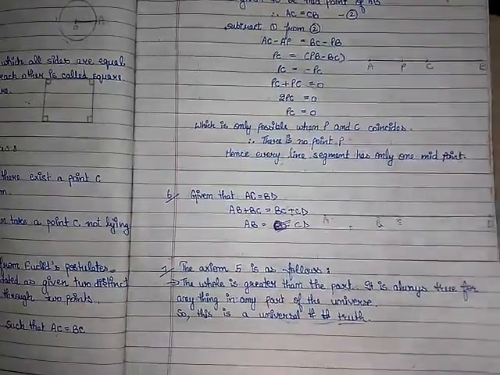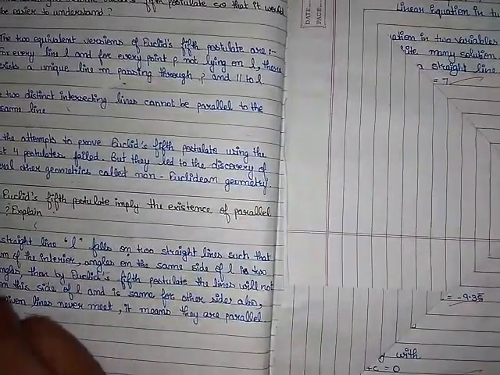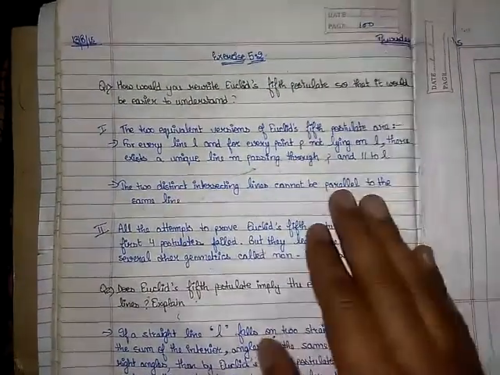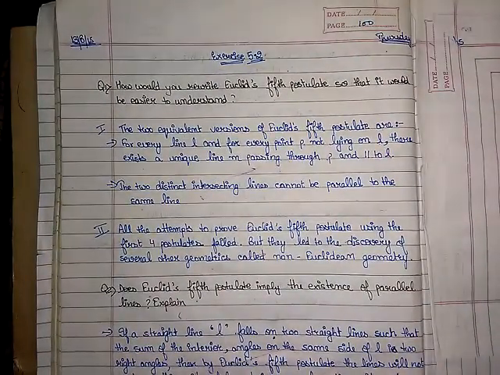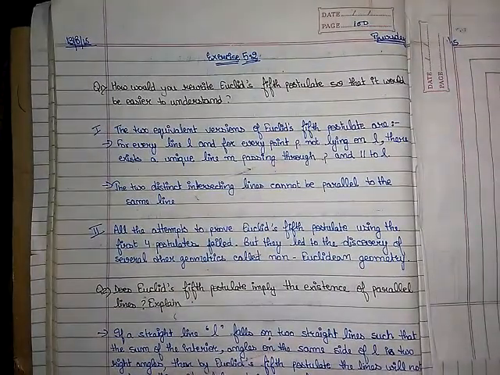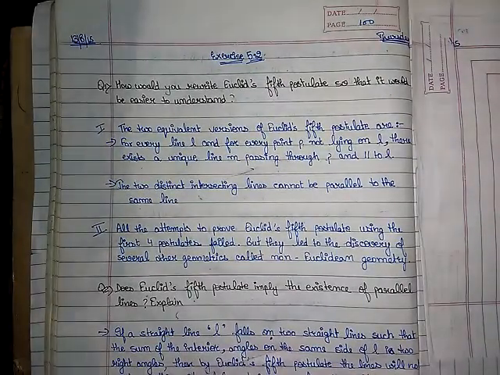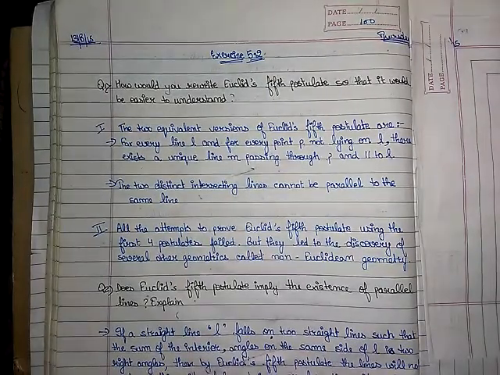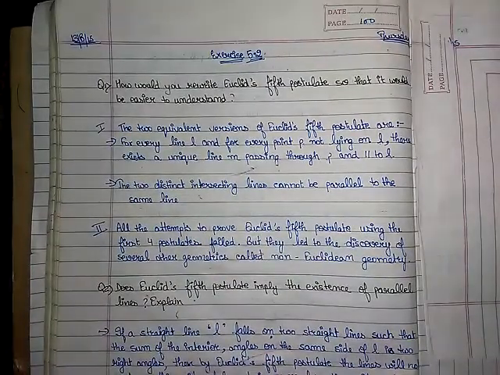Clear? Then this is all about your exercise 5.1, and let's start the discussion on exercise 5.2, that is the last one, and there are only two questions. How would you rewrite Euclid's fifth postulate so that it would be easier to understand? The two equivalent versions of Euclid's fifth postulate are: for every line L and for every point P not lying on L, there exists a unique line M passing through P and parallel to L. Clear?